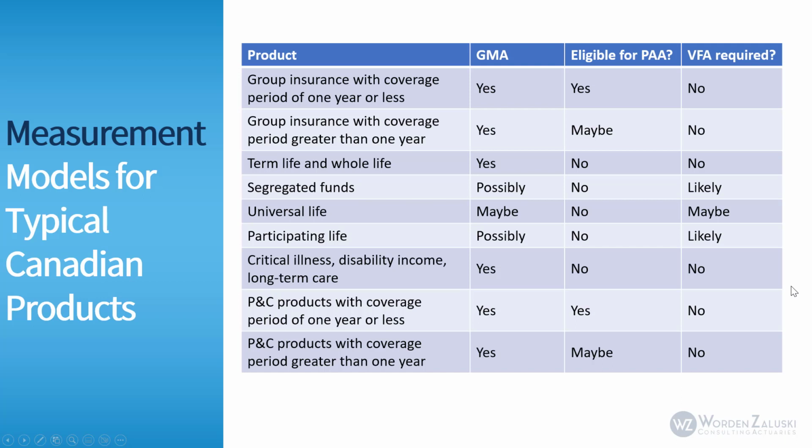And finally, for P&C products with coverage periods of 1 year or less, you could apply the GMA, but most carriers would apply the PAA because it's simpler and the VFA is not required. And finally, for P&C products with coverage periods greater than 1 year, think warranties, for example, the GMA would apply, but the PAA might. And what you have to do is analyze the results under your PAA and your GMA, and if the results are not materially different, then the PAA would apply, but if they are, then you have to default to the GMA approach. And here the VFA is again not applicable.